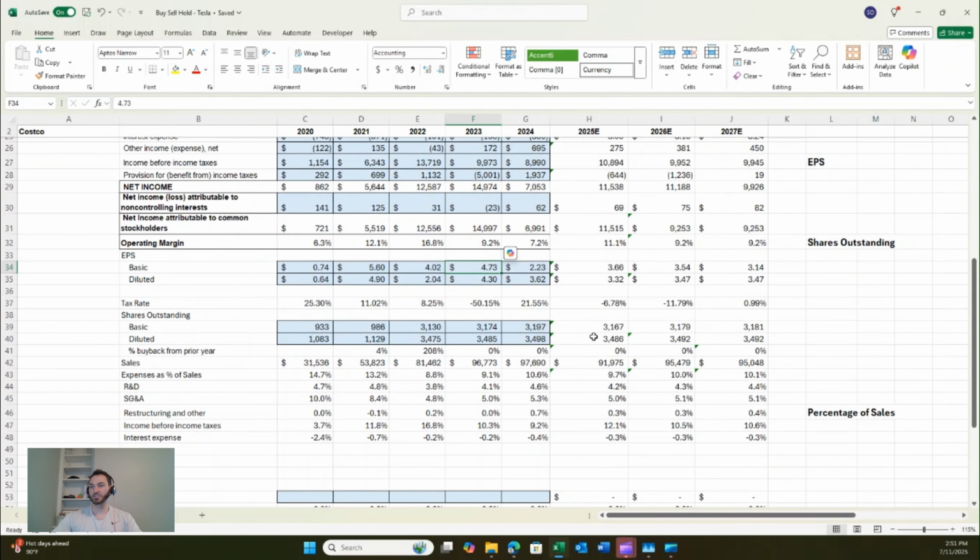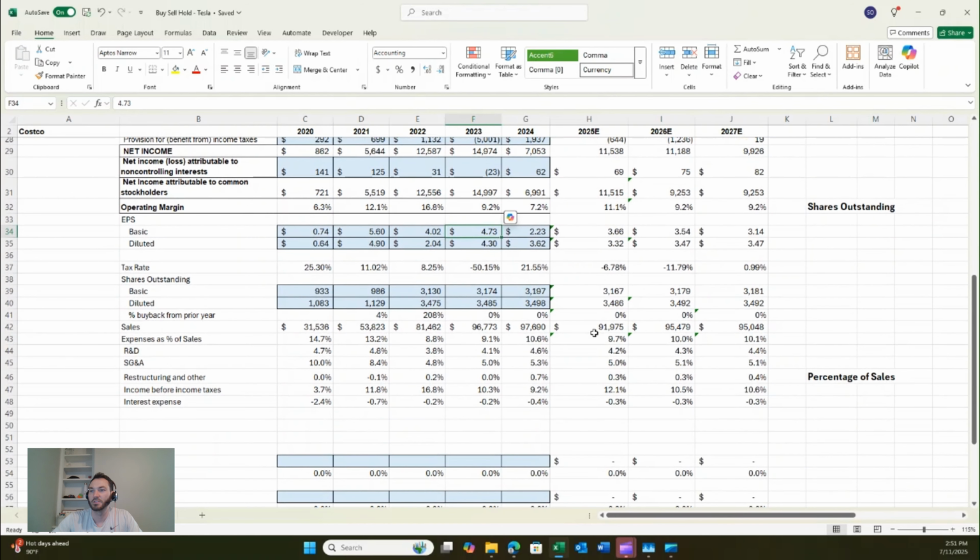And then, of course, just to understand the major parts where they're spending money, this will be the revenues here, the sales column, and then the expenses as a percentage of sales. So nothing that's really sticking out as too large. R&D sits around 4%, SG&A around 10, down to 8, down to 5. And then income before tax is a pretty big portion.